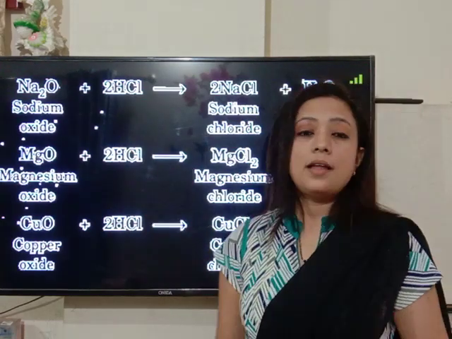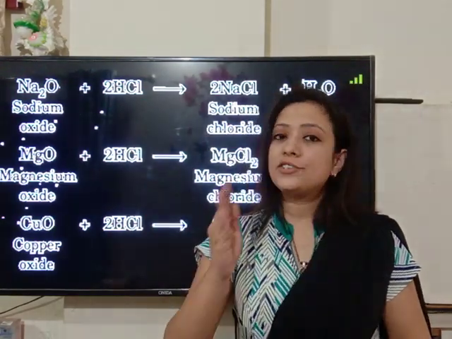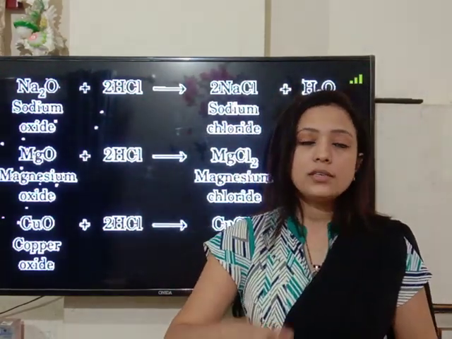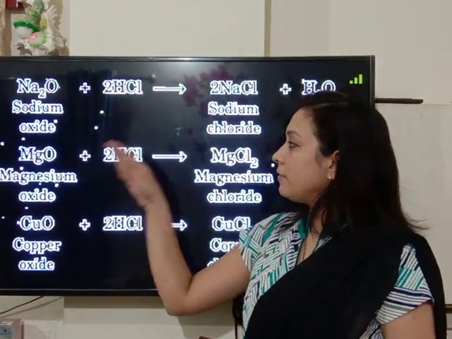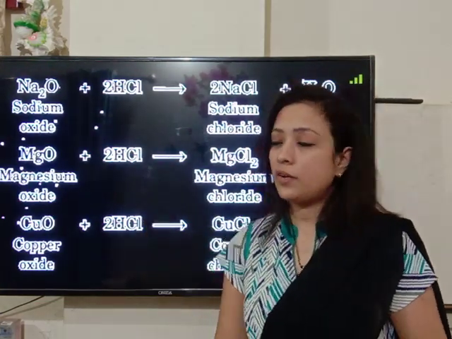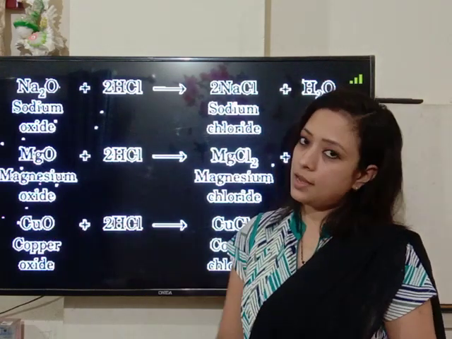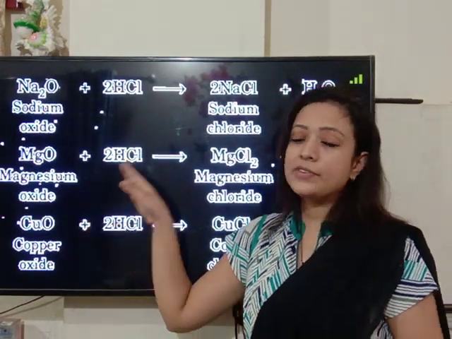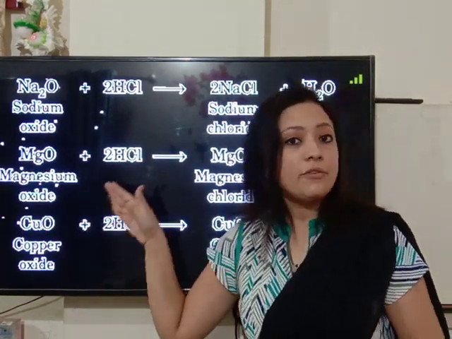So when acid reacts with a metal oxide, salt and water are formed, which is again a double displacement, or we can say neutralization type of reaction. So this is the third reaction, which is the third chemical property of acid.